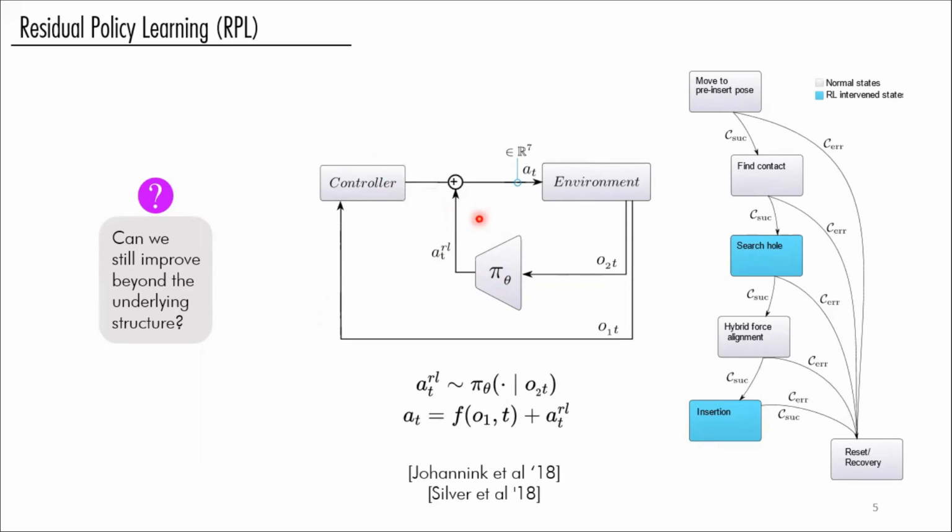So it basically tries to compensate for the imperfections that come from the output of the controller to improve the overall solution. And in our case, since we know the main challenge is about overcoming position uncertainty or orientation uncertainty, we allow this intervention only during these two states.